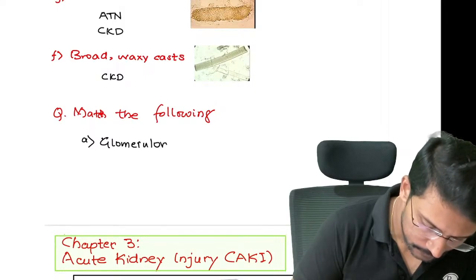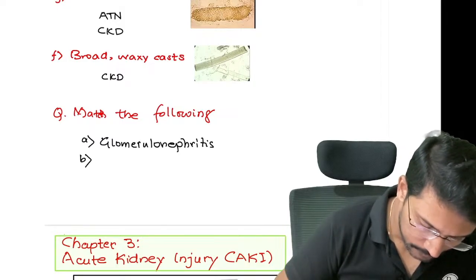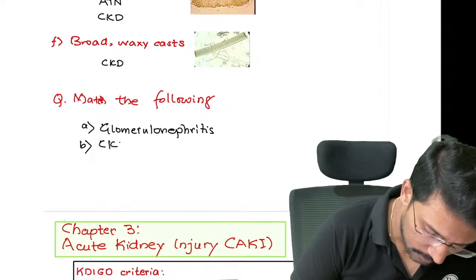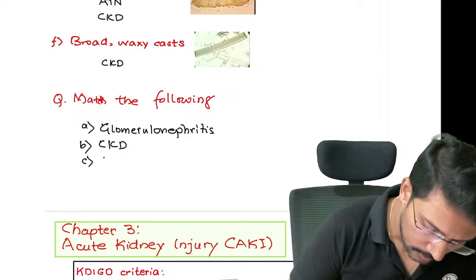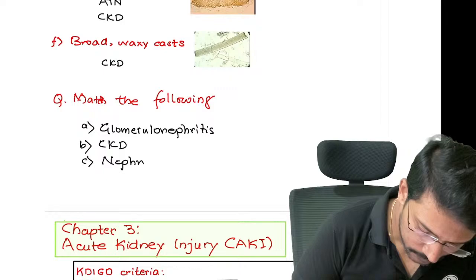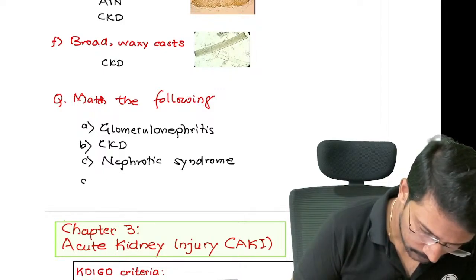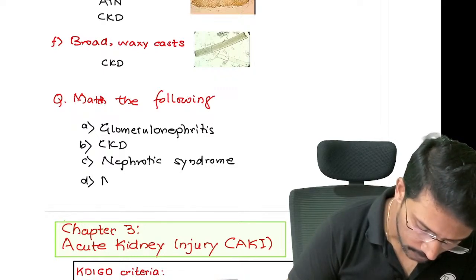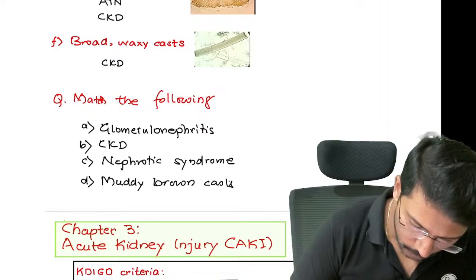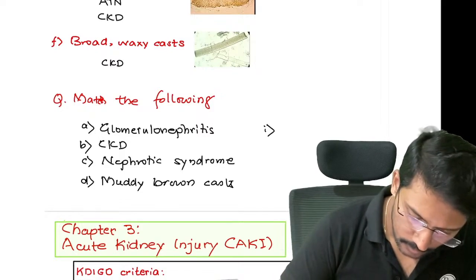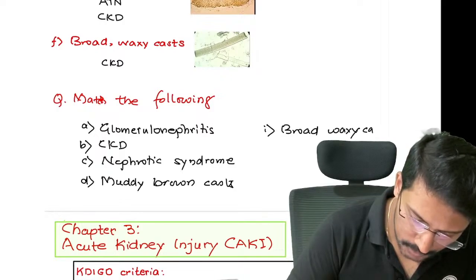glomerulonephritis, then chronic kidney disease, then nephrotic syndrome, then muddy brown cast. Okay. And on the other side we have broad waxy cast. Now among the options, which one this will match with?